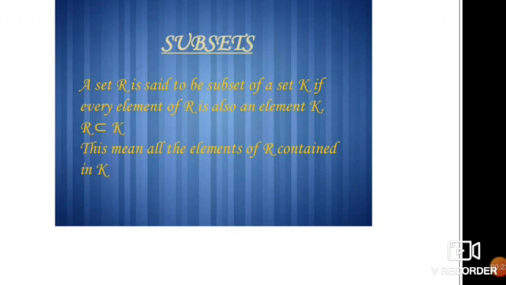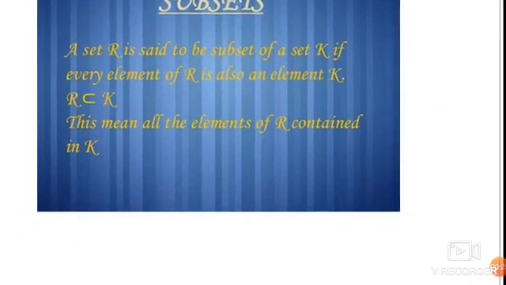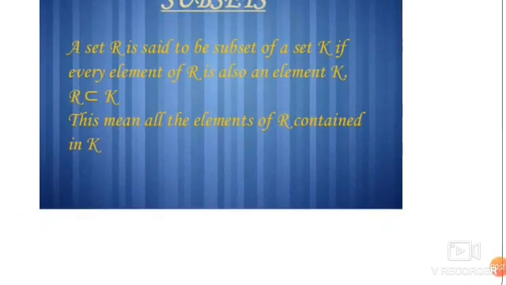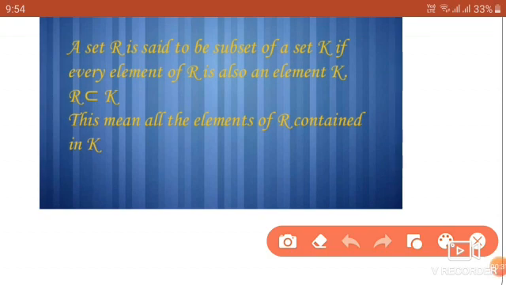A set R is said to be a subset of a set K if every element of R is also an element of K. R subset of K. This means all the elements of R are contained in K. If you say that A subset of B, you will write the symbol subset. That is A subset of B. Also we can read it as A is contained in B. That is all the elements of A should be in B.